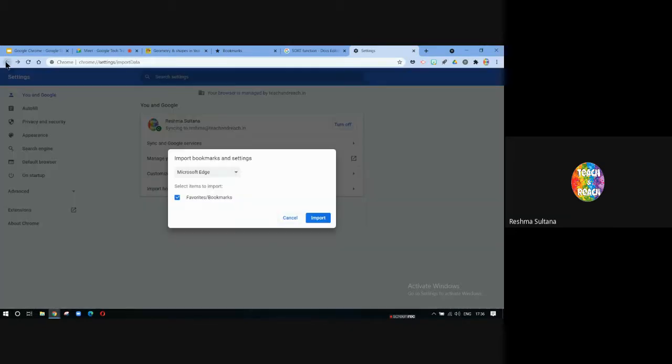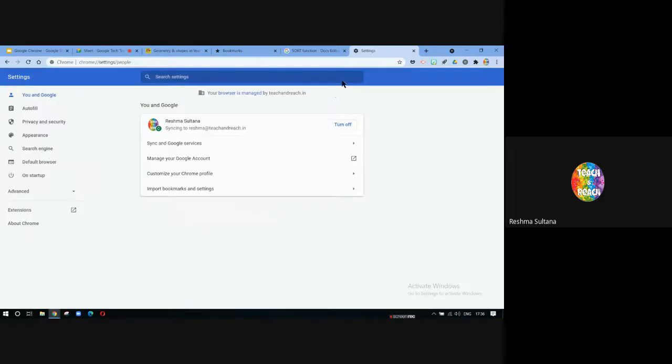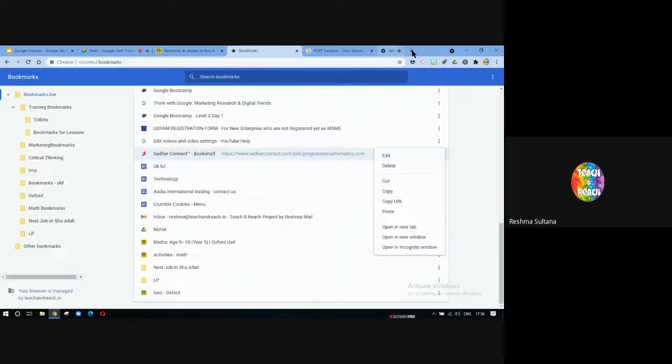Even if you are a new user and you had been saving bookmarks in Microsoft Edge or Internet Explorer, Mozilla Firefox, you can import them. So you need not worry.